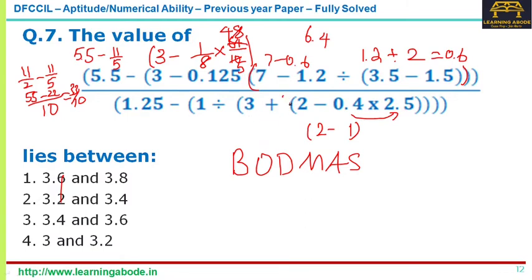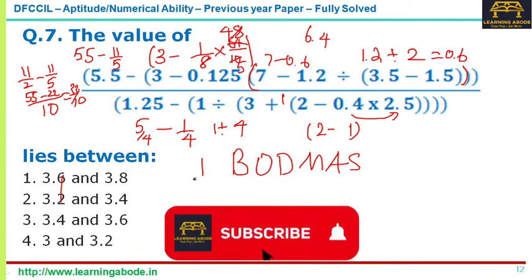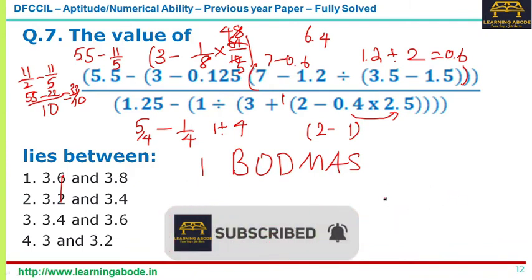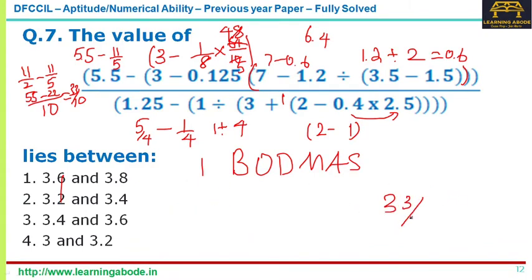Now this whole part results in 1, and 3 plus 1 would be 4, and 1 divided by 4. This 1.25 I can write as 5 by 4. So 5 by 4 minus 1 by 4 is 1. So we have 33 by 10 in the numerator, whole divided by the denominator, which is 1. So what results is 3.3. Now among the given options, it is answer choice 2 for question number 7.